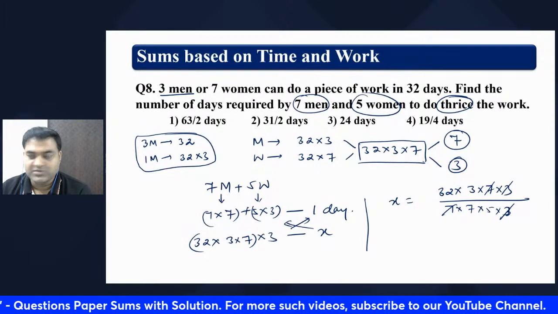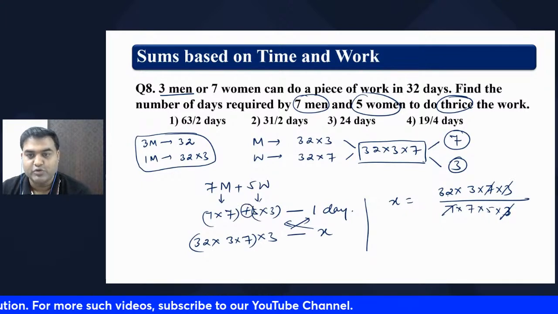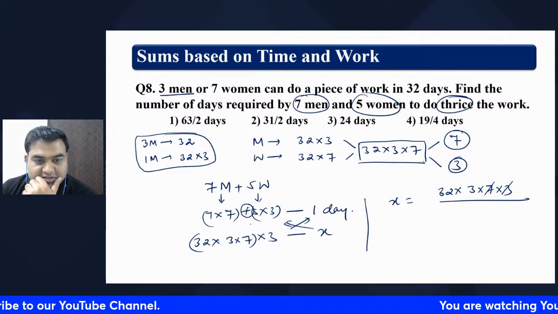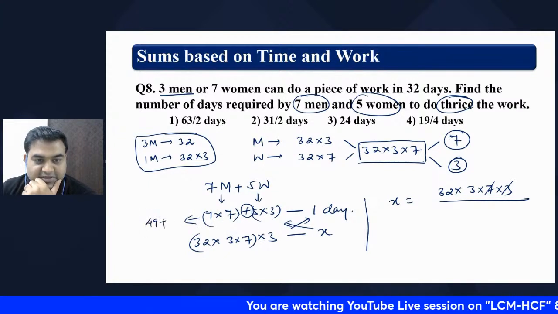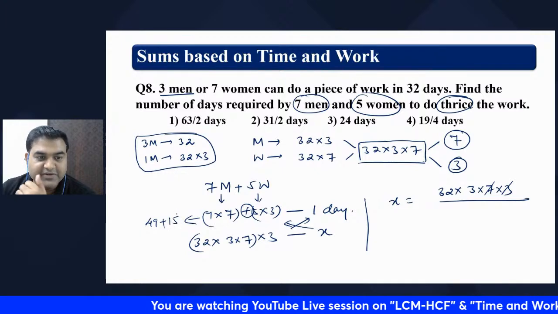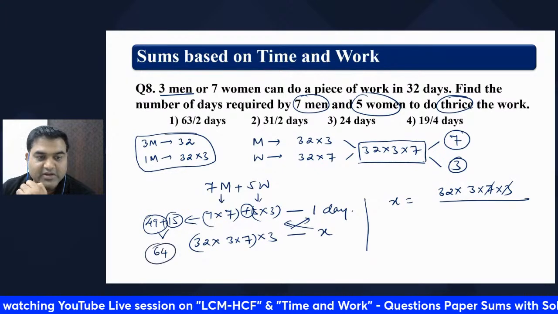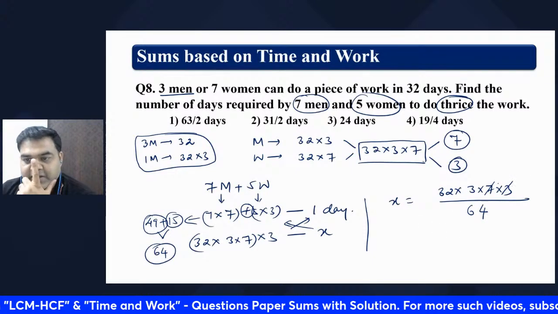Just a minute. This is plus, my dear friend. This is not into, right? This is plus. Let's write this. What is the value of this? 7 sevens are 49, plus 5 threes are 15. This is equal to 64, right? So divided by 64, then give the answer.